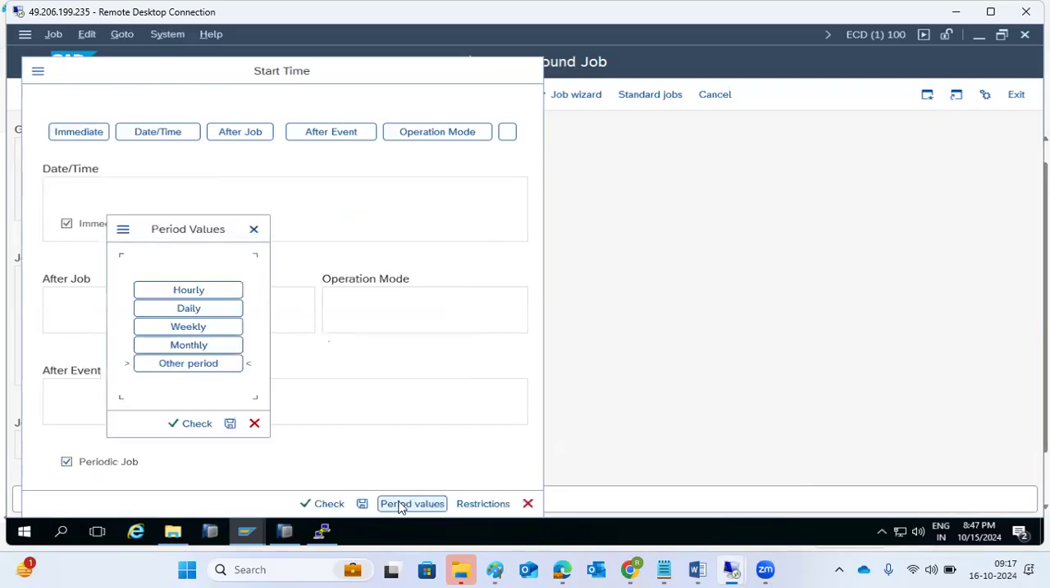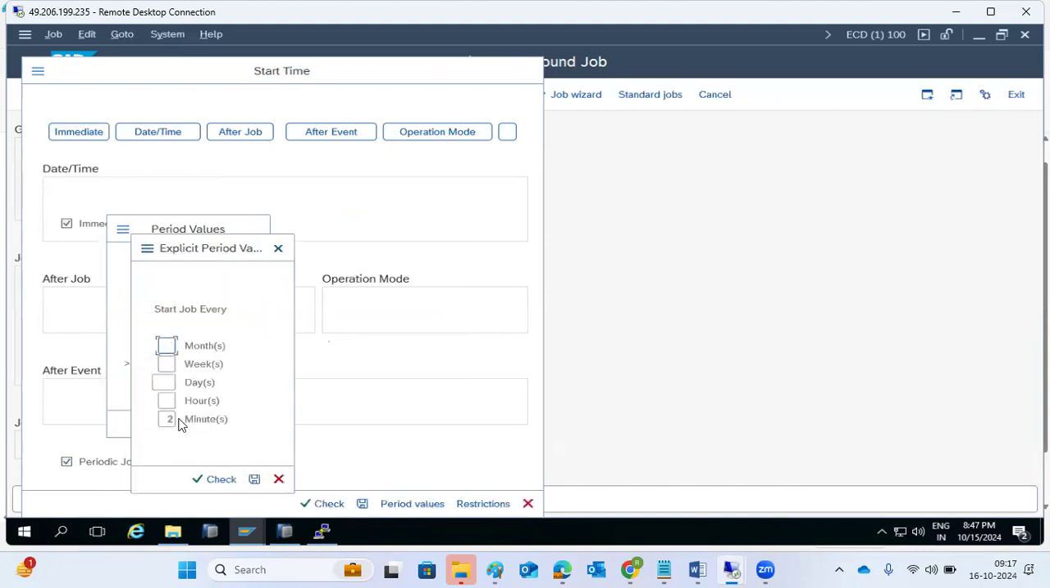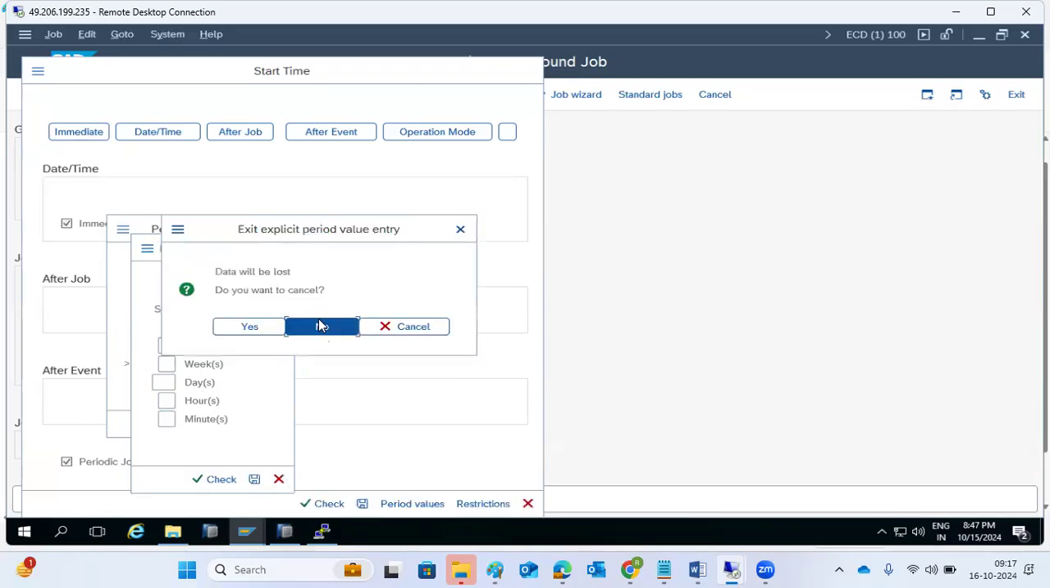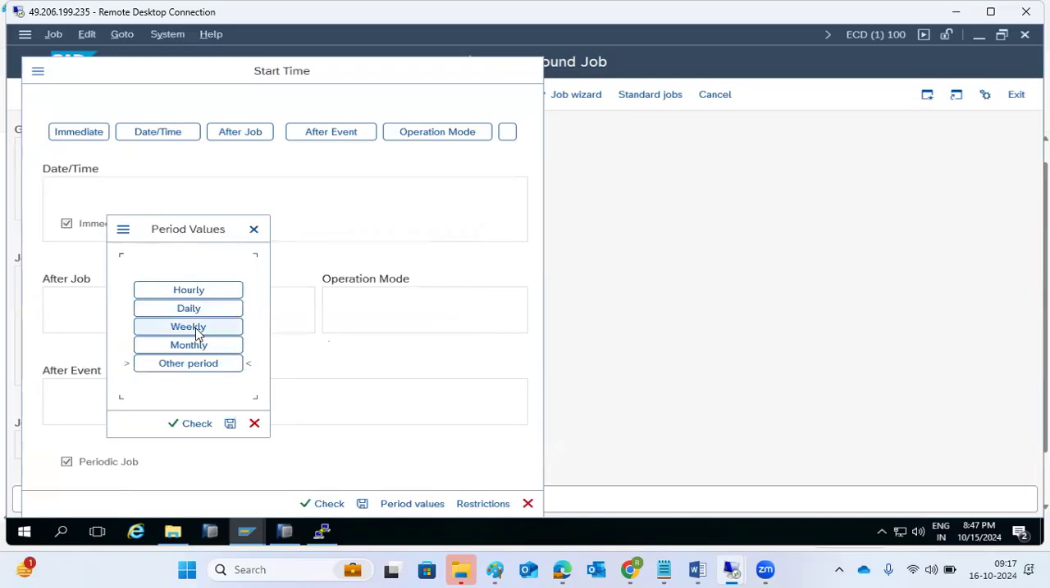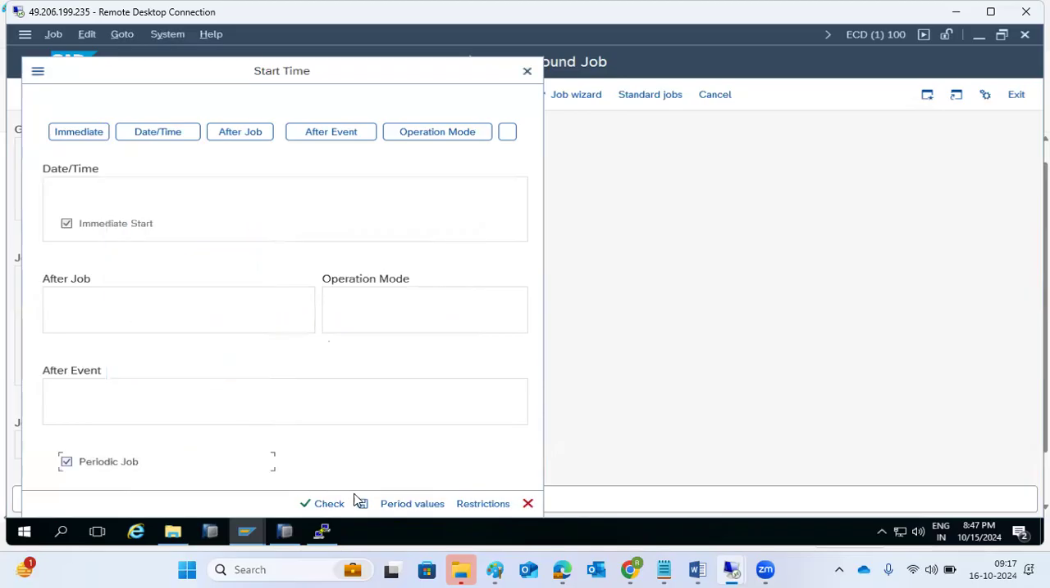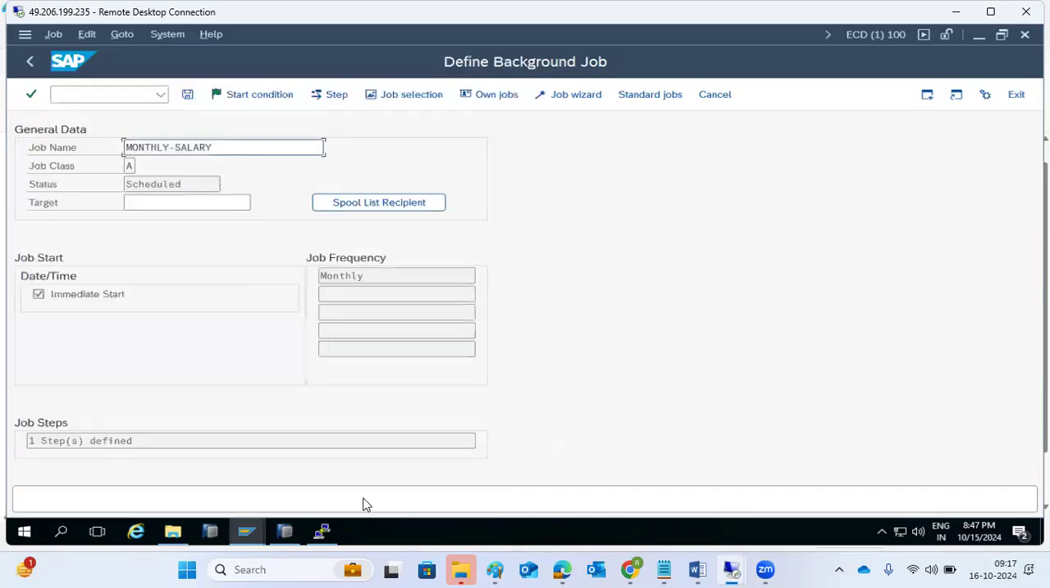Periodic values means here you can select 2 minutes, every 2 minutes you want to run this job. Actually, this is a monthly payroll job. How will every 2 minutes work? It should run once every month, so you select monthly once. This is a monthly job, so you can select monthly or weekly. Here it is monthly, every month this job will run. Just click on the save button here.